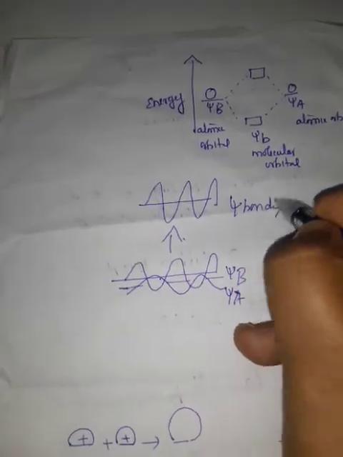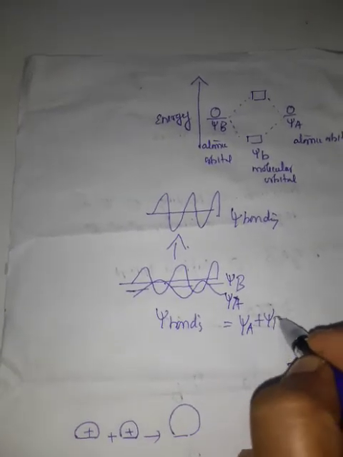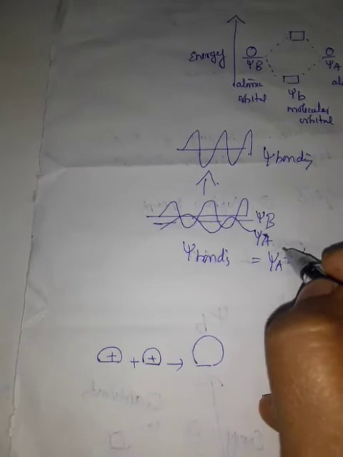That is called psi bonding, given as psi bonding equal to psi A plus psi B. The resultant wave gives higher amplitude.